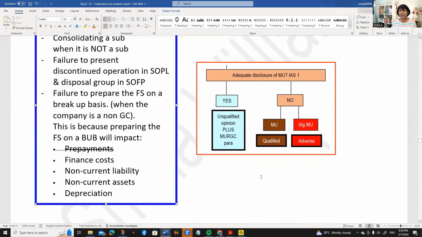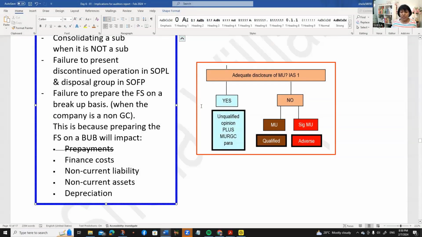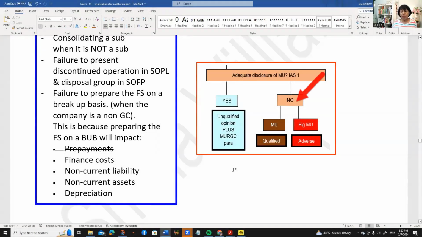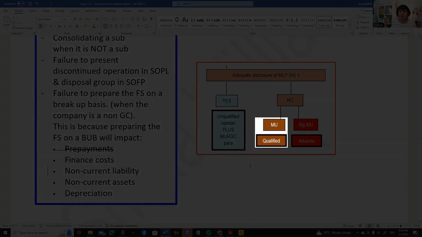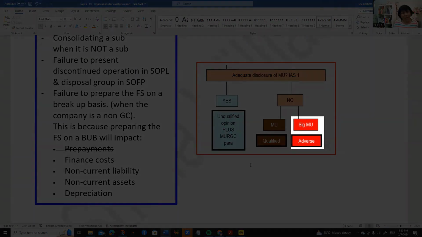And these are found in ISA 570. If there's an MU, is there adequate disclosure of the MU? If it's yes, everything is fine. It's a blue box. If the answer to that is no, is it just an MU? Then if you don't have adequate disclosure, it will only amount to a qualified opinion because it's not pervasive. It's only an MU. But a significant MU, you don't disclose that, straight away adverse opinion because it's pervasive.